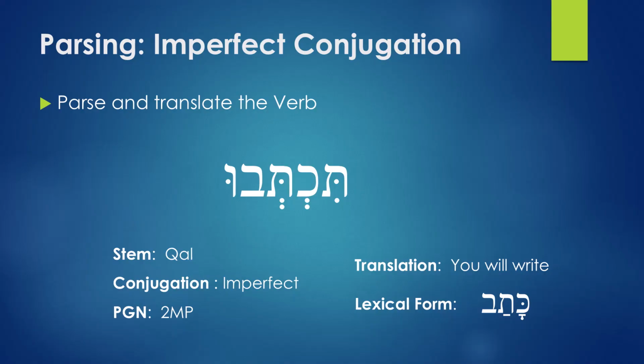Now, under kaf put kametz, and under tav put patach. What you're going to have is katav, and that is the lexical form. Katav means he wrote. So tiktevu is going to mean you write, second person plural, you write.